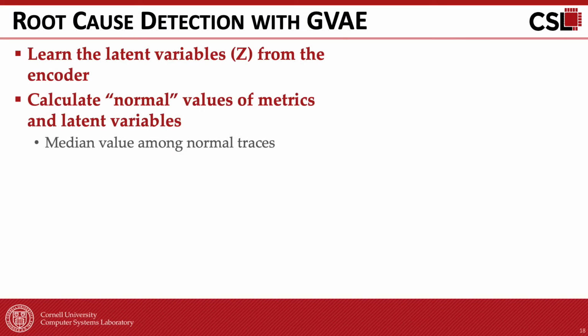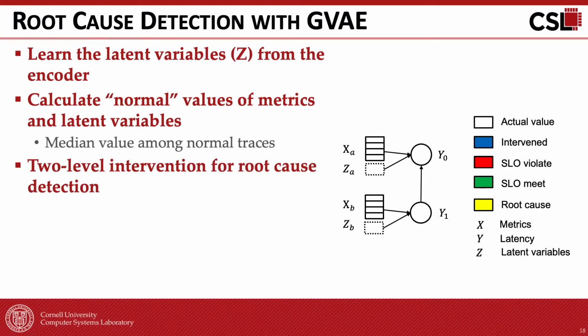To detect a root cause using GVAE, we first learn the distribution of latent variables from the encoder during training. Then, we calculate the normal values of all metrics and latent variables as the median values among all traces whose end-to-end SLO is satisfied. And then, we do a two-level intervention for locating the root cause.